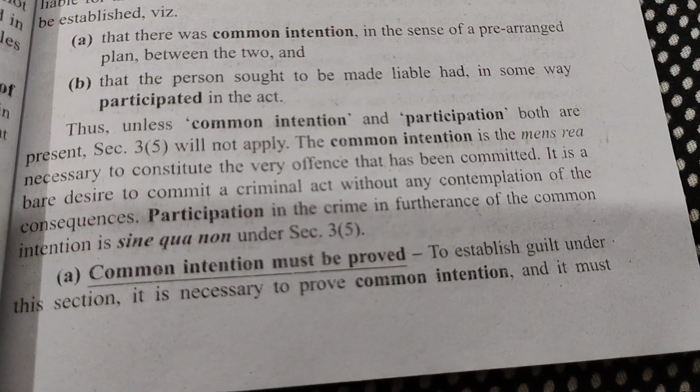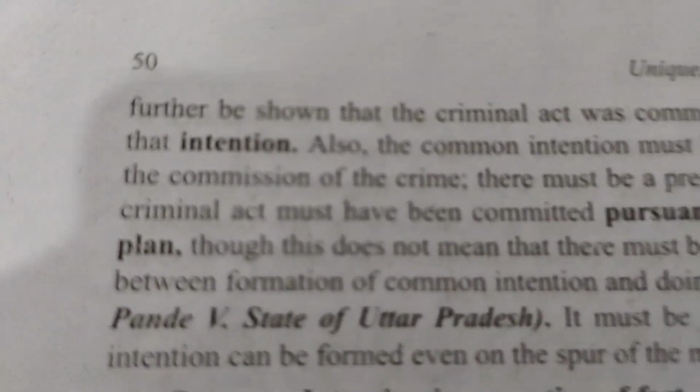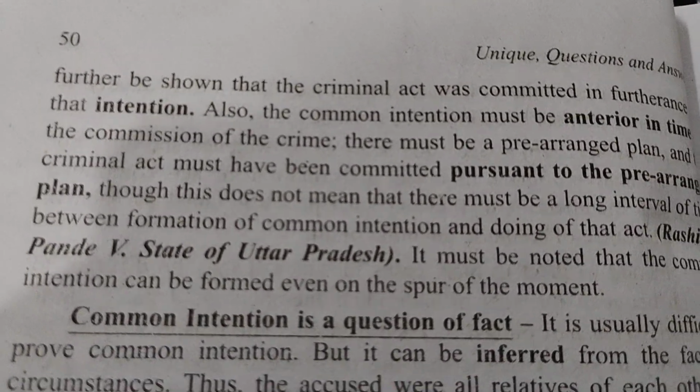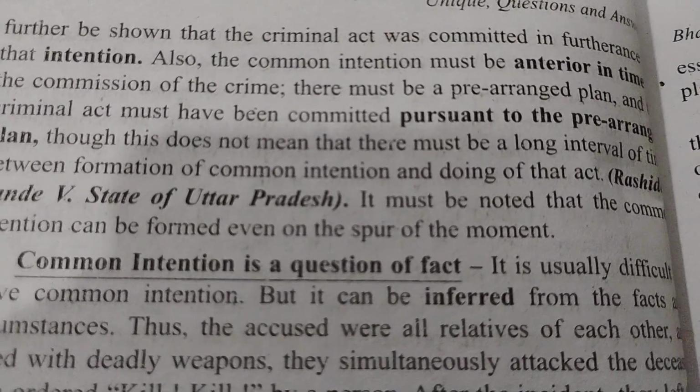To establish guilt under this section, it is necessary to prove common intention, and it must further be shown that the criminal act was committed in furtherance of that intention.